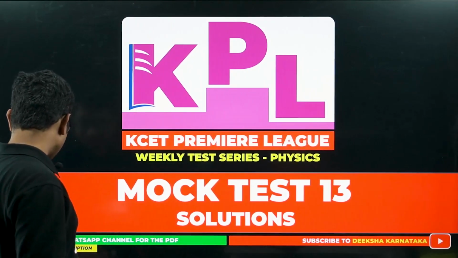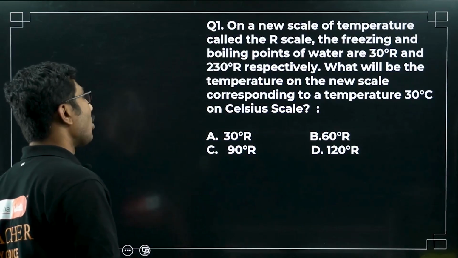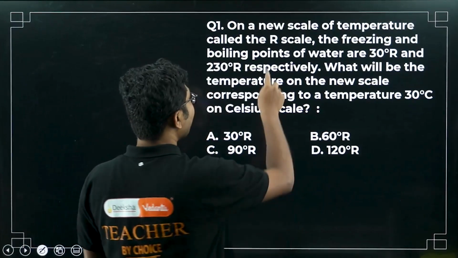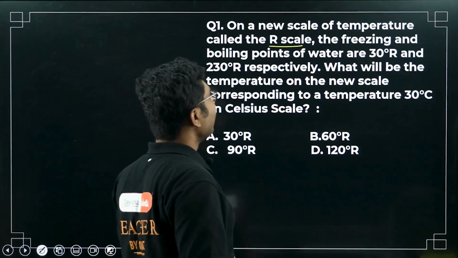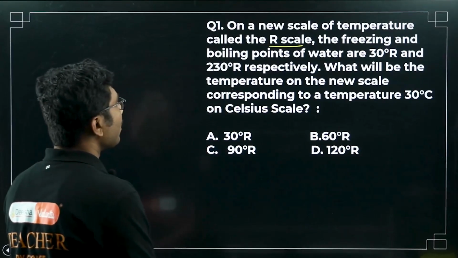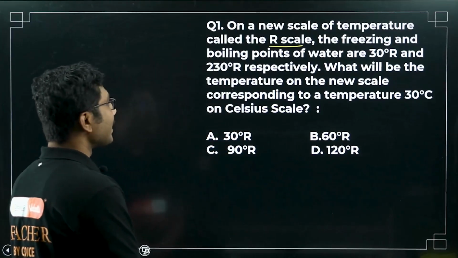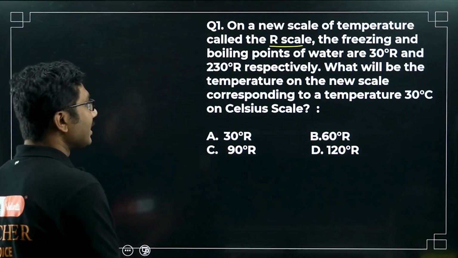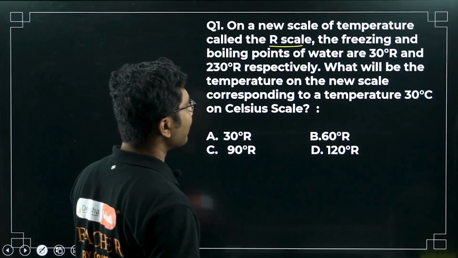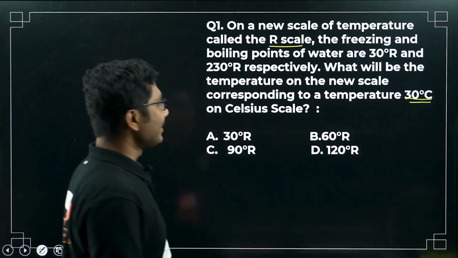So let's start with today's lecture. First question: on a new scale of temperature called R scale, it can be R scale, it can be any X scale. The freezing and boiling point of water are 30 degree R and 230 degree R respectively. What will be the temperature on the new scale corresponding to a temperature of 30 degrees Celsius on the Celsius scale?